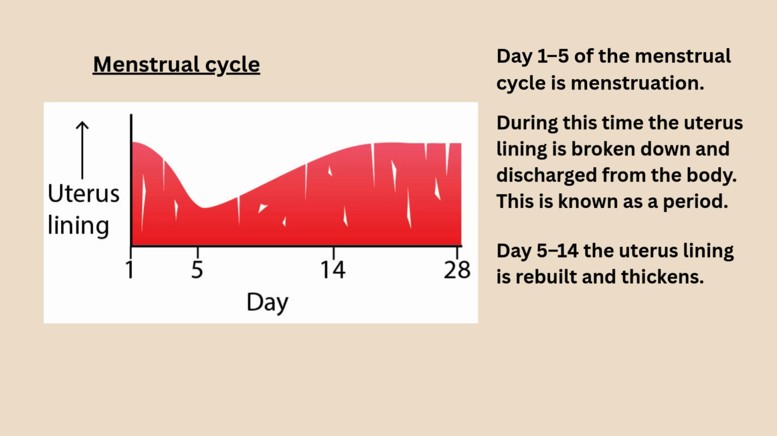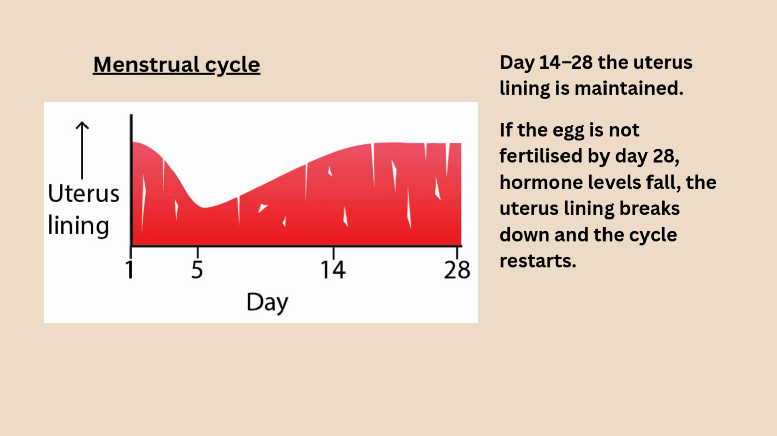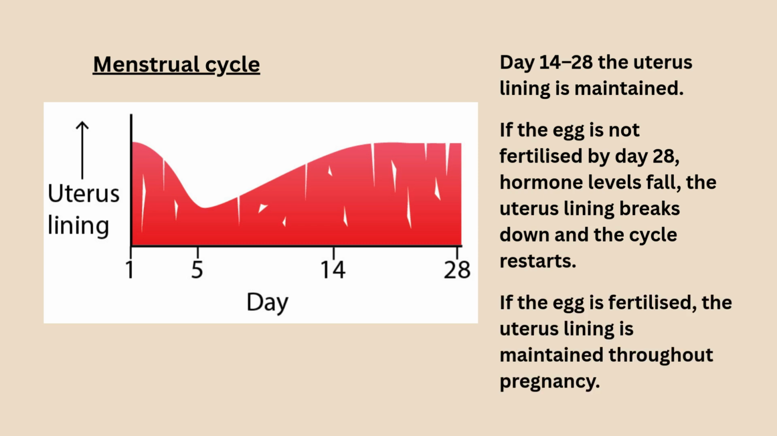In days 5 to 14, the uterus lining is rebuilt and thickens. Around day 14, ovulation occurs. This is when the egg is released. In day 14 to 28, the uterus lining is maintained. If the egg is not fertilized by day 28, the hormone levels fall, the uterus lining breaks down and the cycle restarts. If the egg is fertilized, the uterus lining is maintained throughout pregnancy.